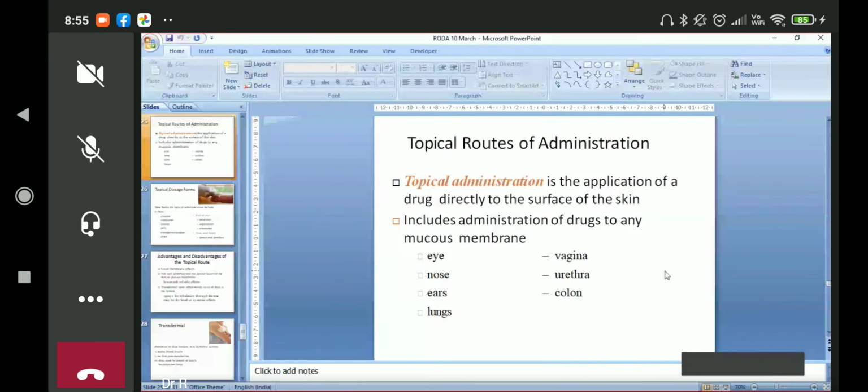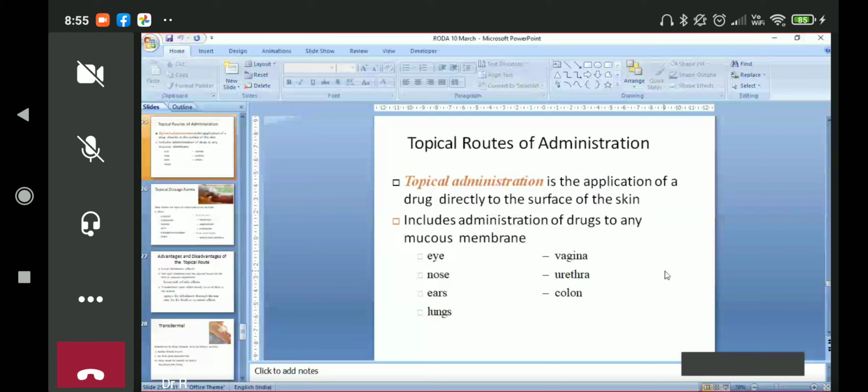Whenever there is a nose block and sore throat, we advise a nasal decongestant through the nose. We put some medicines in the ear also, if there is any folliculitis, any infection, any fungal infection, or any wax, and we want to dissolve the wax in the ear. We put the medicine in the ear.